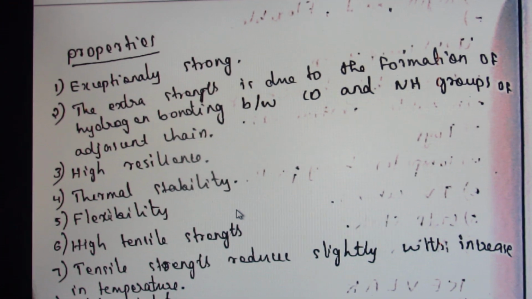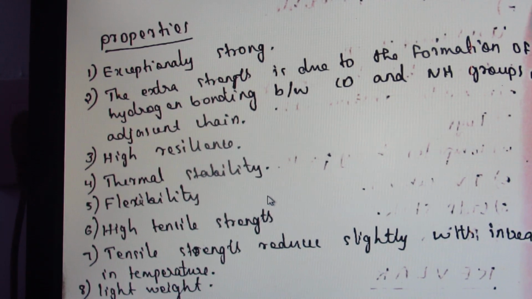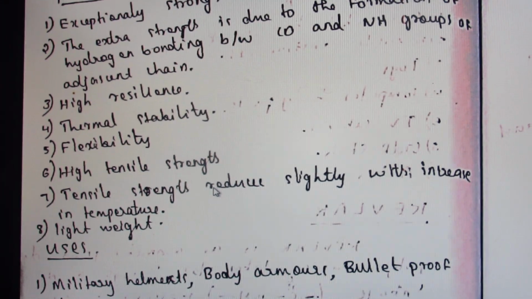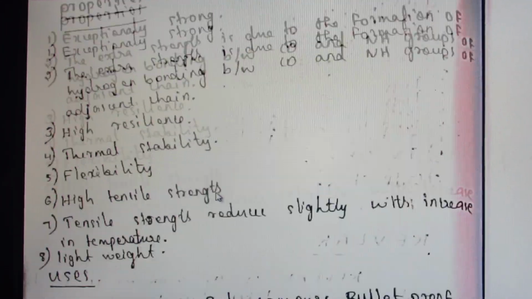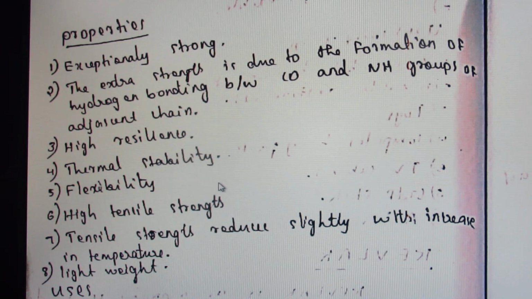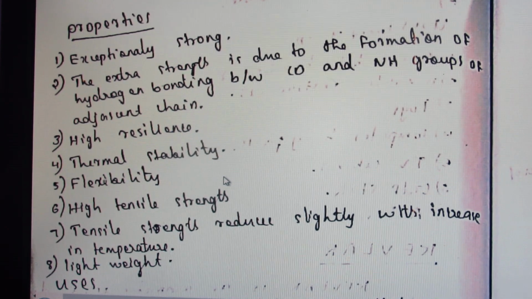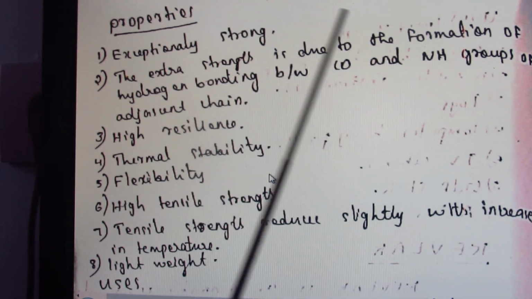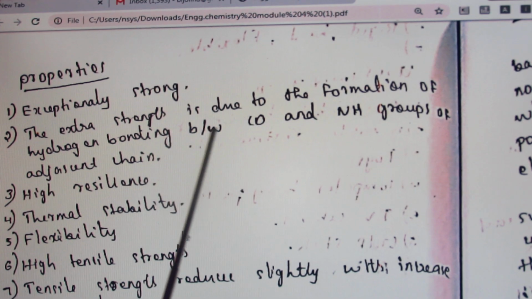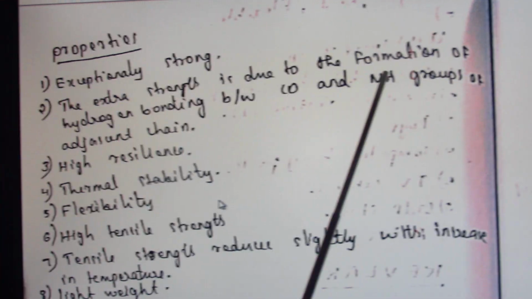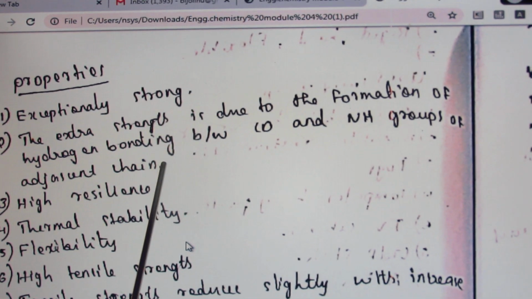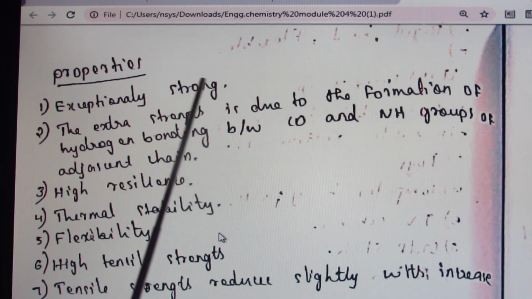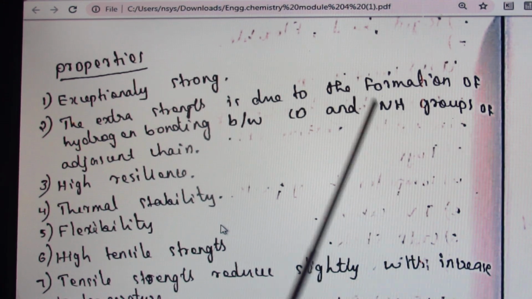Kevlar is an important topic. Aromatic amide. Amide is NHCO. Aromatic on both sides, benzene rings are present. Then we are moving to the properties of Kevlar. It is strong in nature. Extra strength is due to the formation of hydrogen bonding between the CO group and NH group of adjacent chains. So it is strong in nature, and its strength is due to the presence of hydrogen bonding.